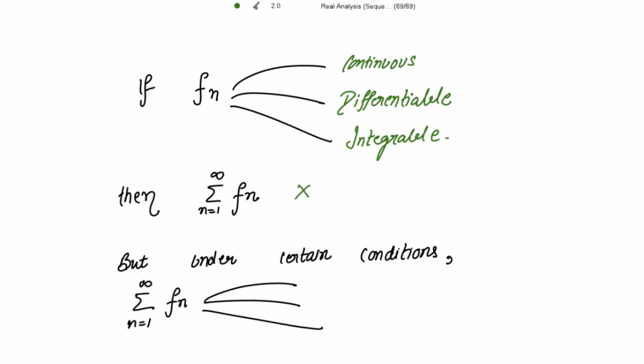That cannot be in general continuous, differentiable or integrable. Right? But under certain conditions, the sum of the series can be continuous, differentiable, and integrable. That we will see in the next contents.